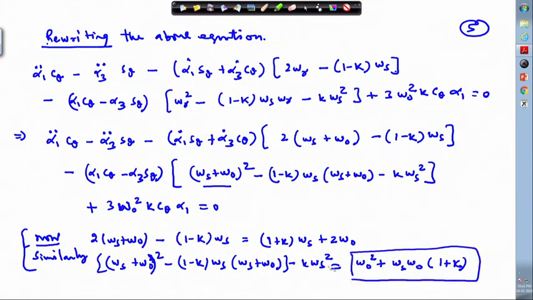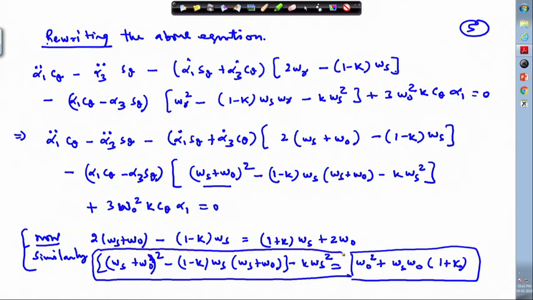These are the few shortcuts I have taken. Okay, so we can insert these values here.